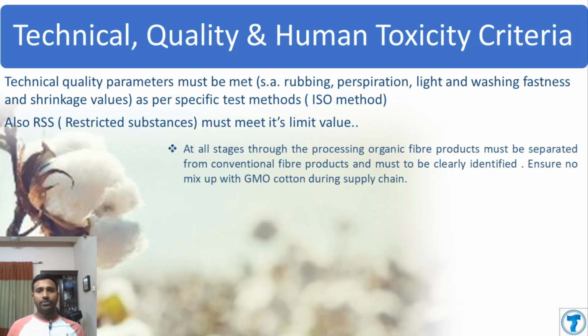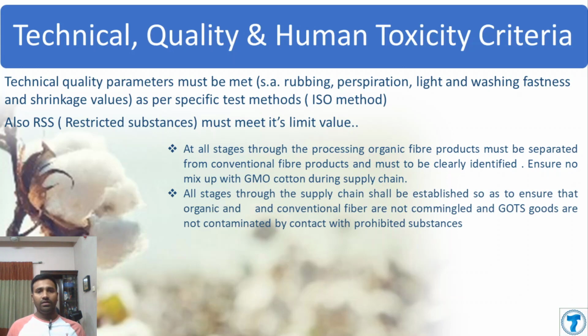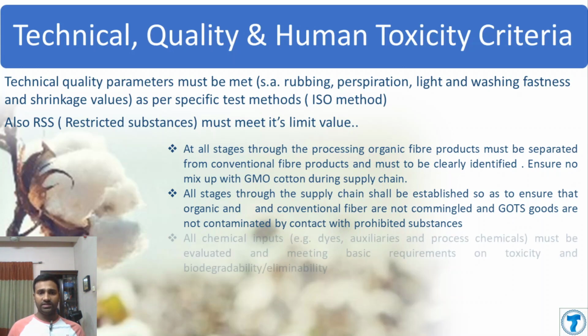All stages of processing of organic fiber produced must be separated from the conventional cotton. The whole process should be separated from the conventional process. So during the supply chain, every processing step under organic cotton should be separated from the conventional cotton, and there should not be any pollutant that contaminates the organic cotton process.